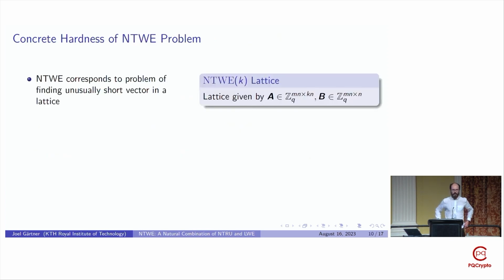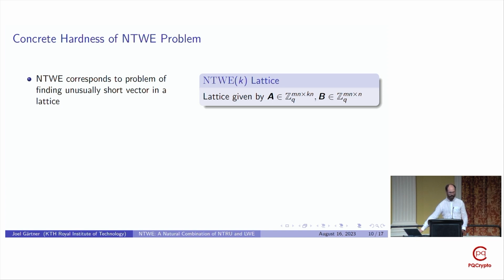For the concrete hardness estimate of the NTWE problem, we use that the NTWE problem naturally corresponds to a lattice problem, where the task is to recover an unusually short vector in a special type of lattice. And this is essentially exactly the same lattice problem as what's typically considered for the NTRU and learning with errors problems, as both of these problems can be interpreted as similar lattice problems.